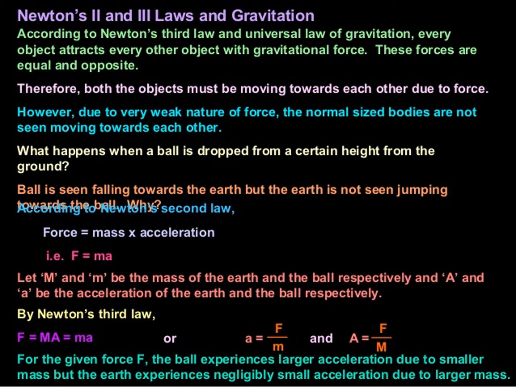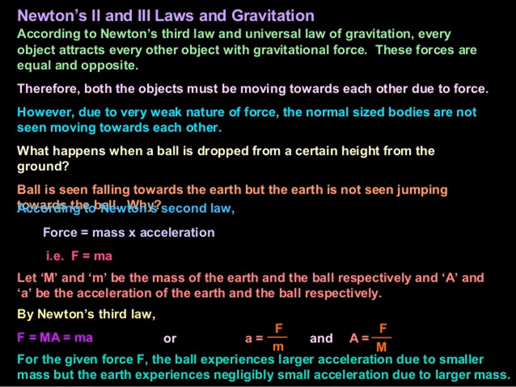Whenever we lift a ball on the surface of the earth and release it, we see the ball moving towards the earth. We never see the earth moving towards the ball. What is the reason behind that? If the forces are equal, then why is it so? We had studied from Newton's second law of motion that force is equal to mass into acceleration, that is F is equal to ma.